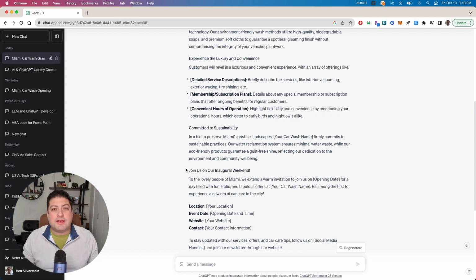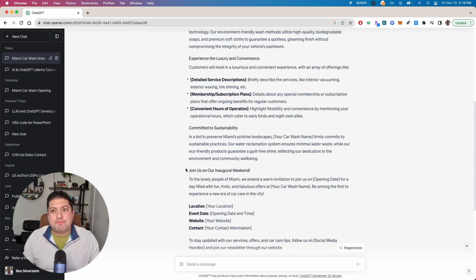But the reality is, what this is doing is saying it's read thousands and thousands of press releases, and thousands specifically about car washes. And in those press releases that it's read about car washes, it must see that the majority of them include information about eco-friendly materials, sustainability, offering discounts or deals for the first few users, offering some sort of refreshment or entertainment in a grand opening. And it's saying because it's seen that before, it's going to include it here. It assumes that I want to see that, even though I didn't give it that prompt.